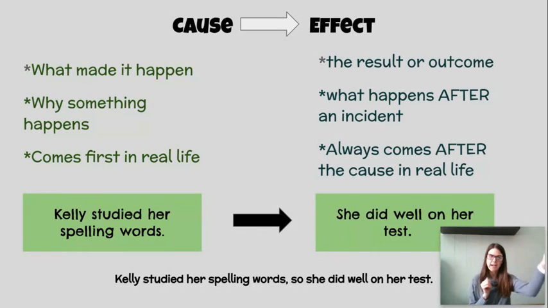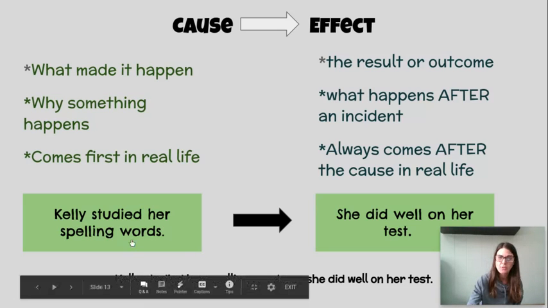So on the cause side, the cause is what makes it happen. It's the why something happens, and it always comes first in real life. Okay, Kelly studied her spelling words. That's a cause. Let's look at the effect side. On the effect side, it's the result or the outcome. This is the result of something else. It's what happens after an incident, and it always comes after the cause in real life.